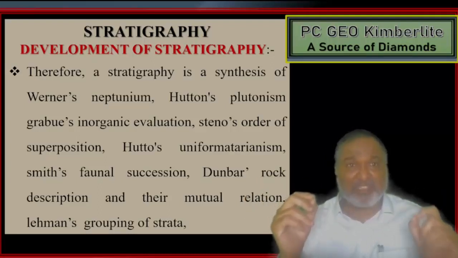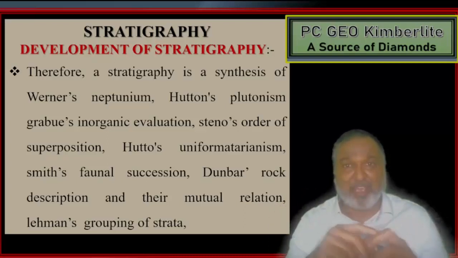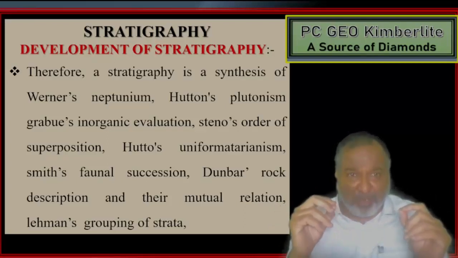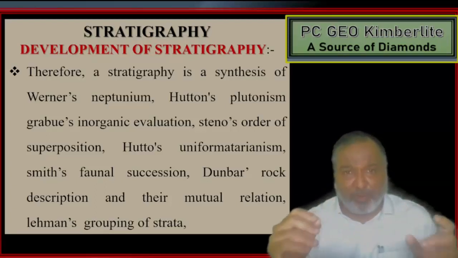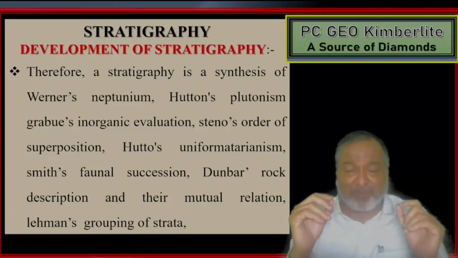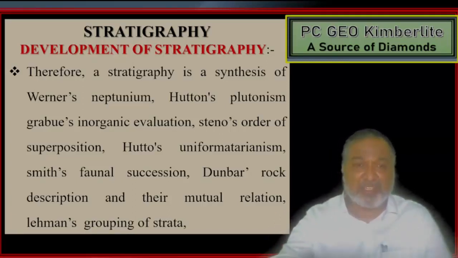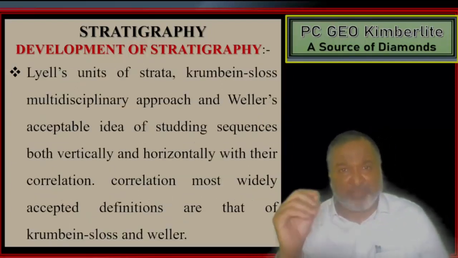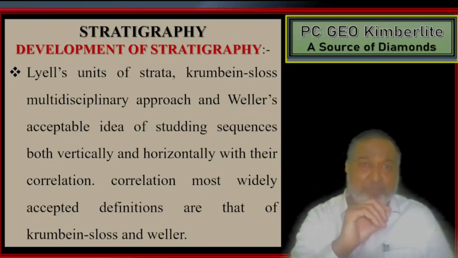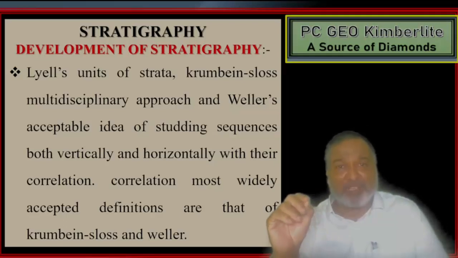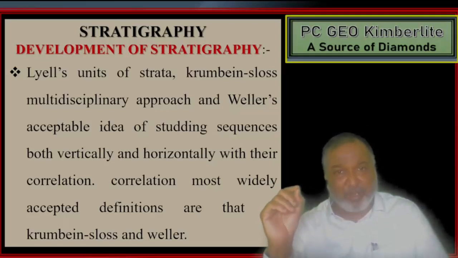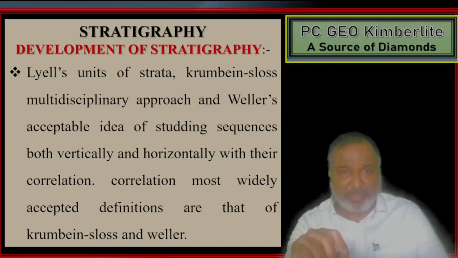Stratigraphy is a synthesis of Werner's Neptunism, Hutton's Plutonism, inorganic evolution, Steno's order of superposition, uniformitarianism, Smith's faunal succession, Dunbar's rock description and their mutual relation, Lehmann's grouping of strata, Lyell's units of strata, Krumbein and Sloss's multidisciplinary approach, and Weller's accepted idea of studying sequences both vertically and horizontally with their correlation.